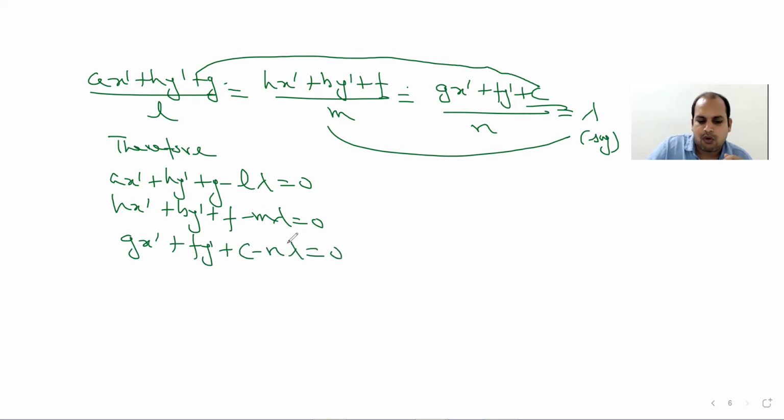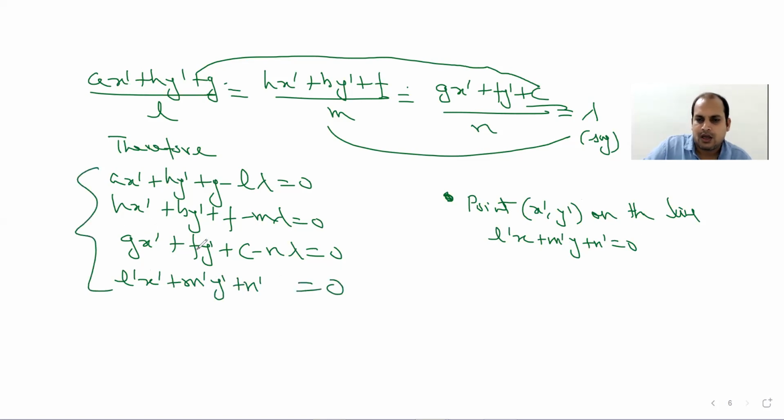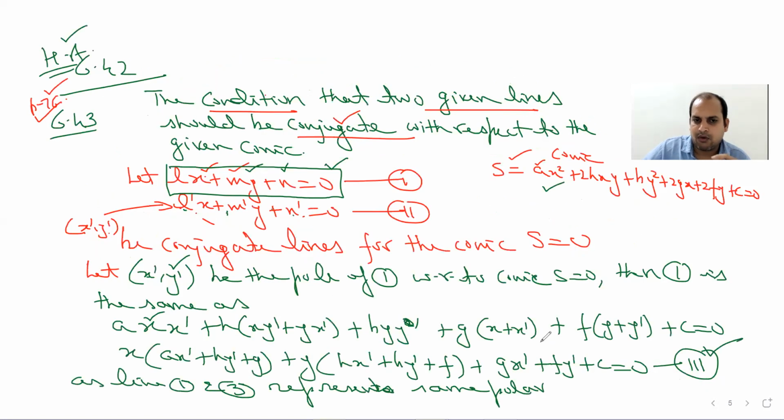Now look, as per definition, we have taken the point x dash, y dash on the second line, on the line l dash x plus m dash y plus n dash equal to 0, so it must satisfy this equation. So from here I have l dash x dash plus m dash y dash plus n dash equal to 0. Now look, if you notice, then what things are given to us.